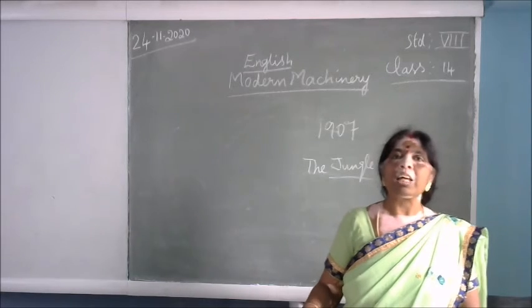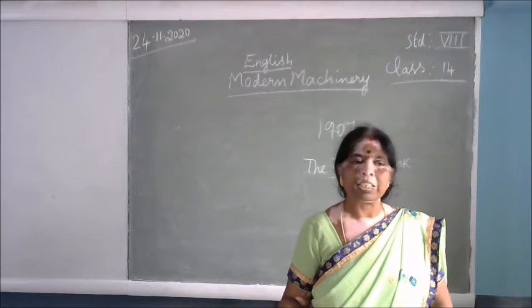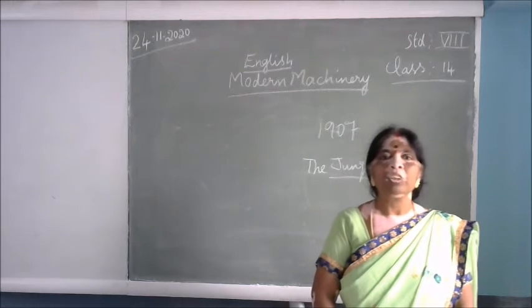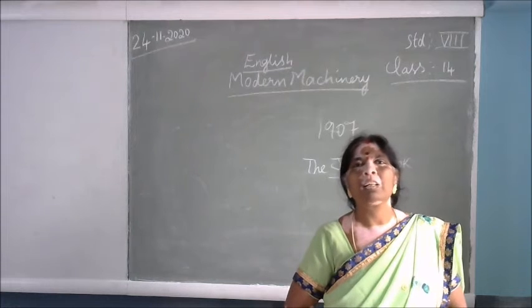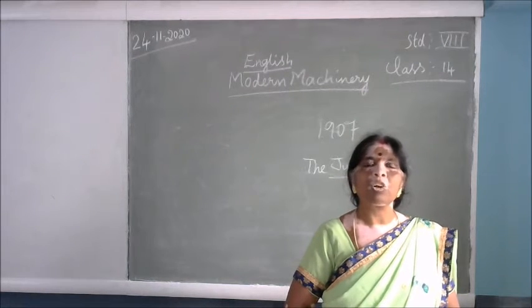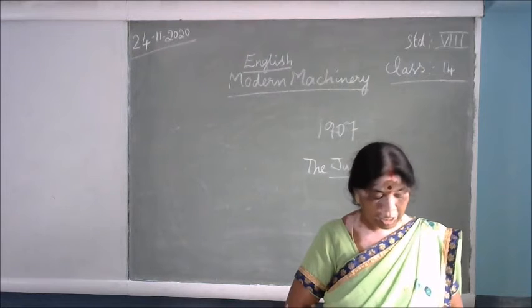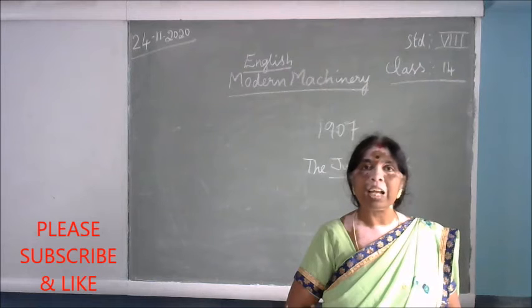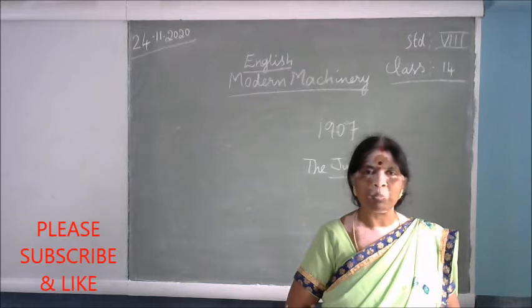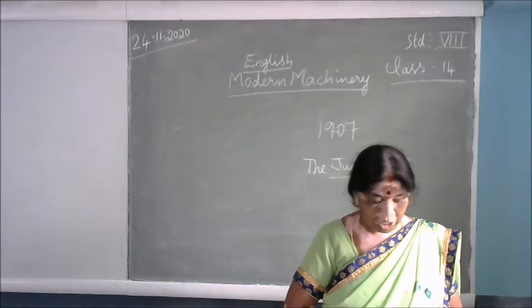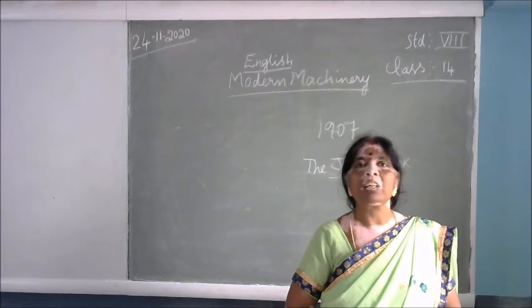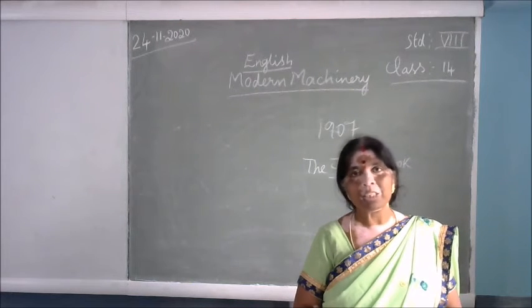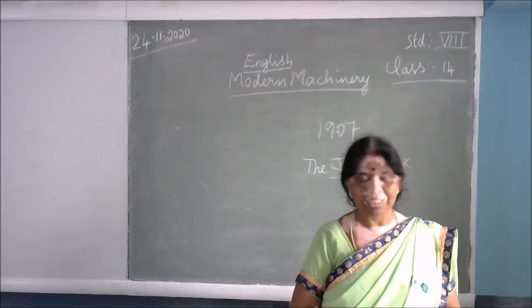When it is brought to the industries, they bring it to the furnaces, like the utensils we have for cooking. They heat the raw materials to a high temperature, and from that the ores are converted to metals.